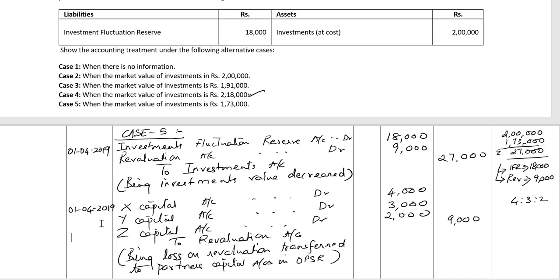So through this example sum, we learned how to treat investment fluctuation reserve under the various cases where there was no change in the market value of investments, where there was an increase, where there was a decrease, etc.